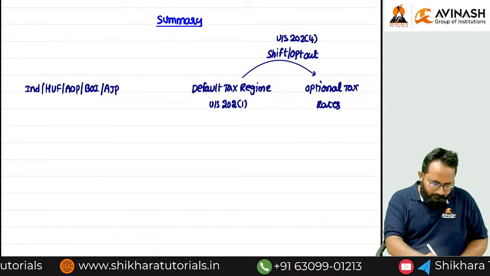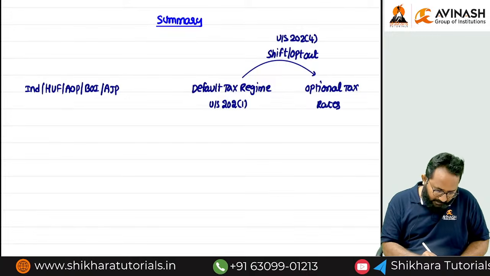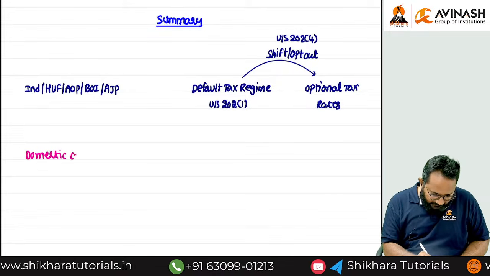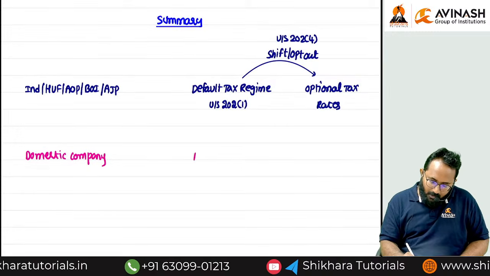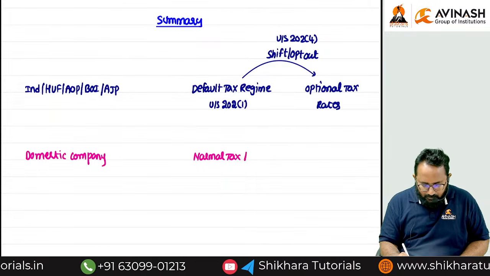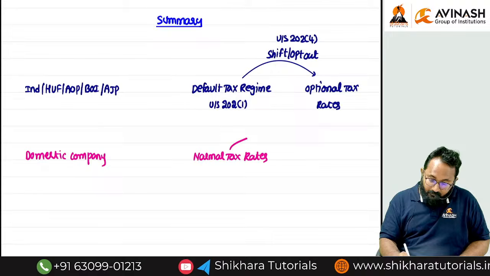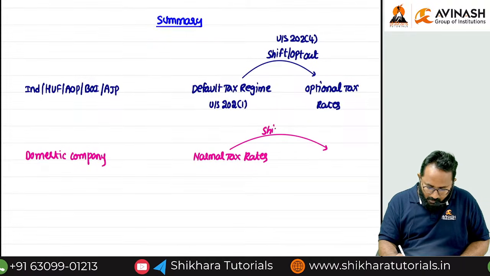Okay, next. Now I want to study domestic company. Domestic company, what is that regime? Generally, normal tax rates. If they want to shift out or opt out, possible?